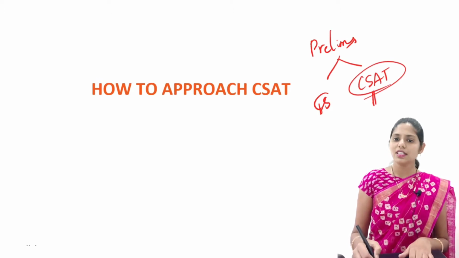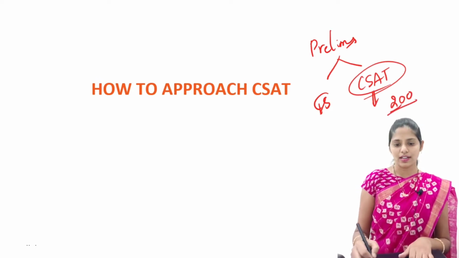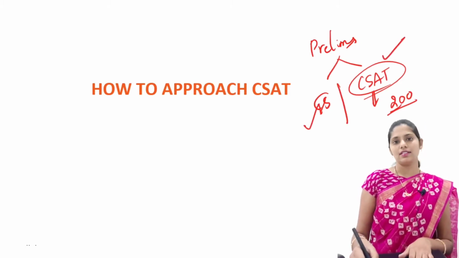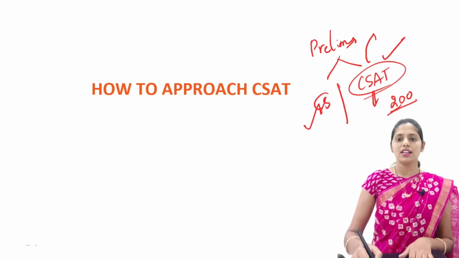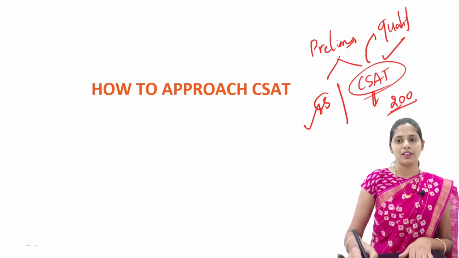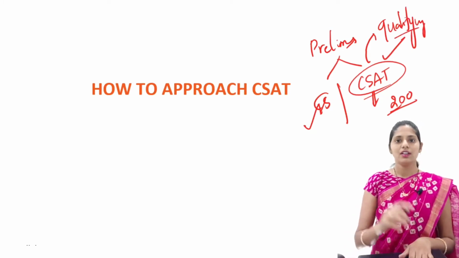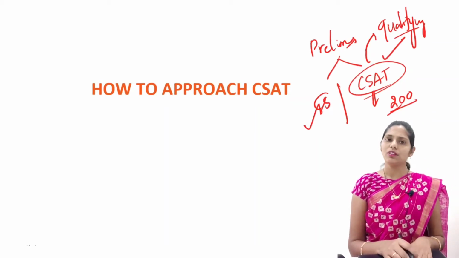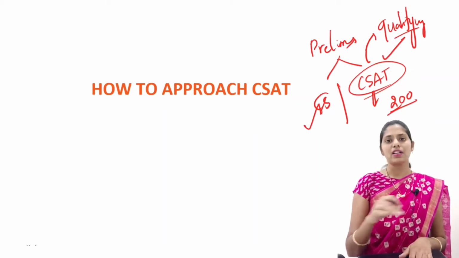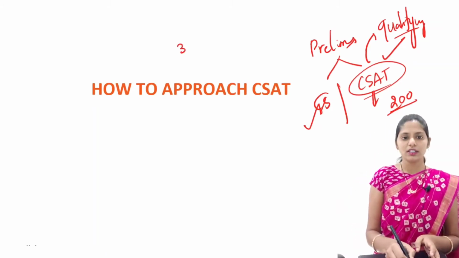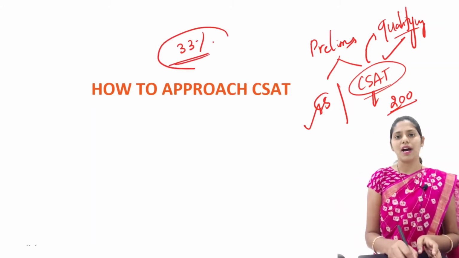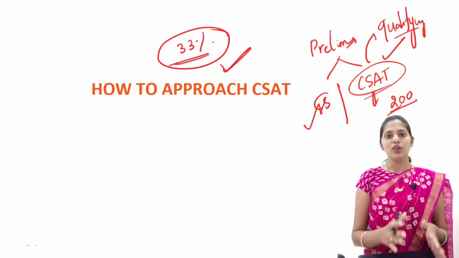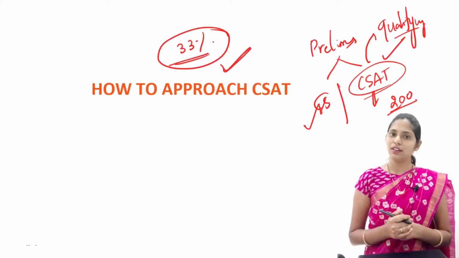This CSAT is also for 200 marks. So there is one difference between GS and CSAT. CSAT is only a qualifying paper. Qualifying paper means you need to get 33% of marks in CSAT. So if you qualify this CSAT, then only your GS paper will be evaluated.